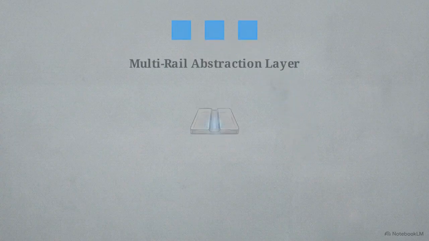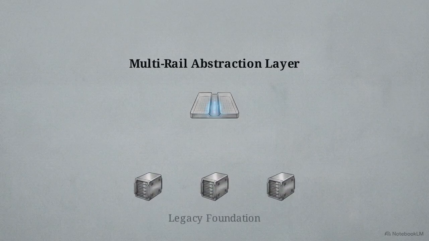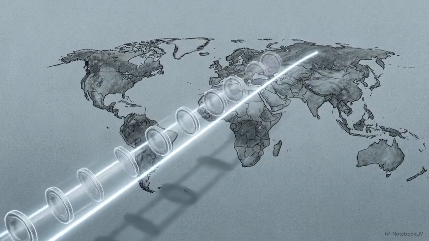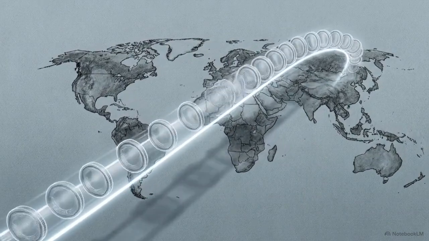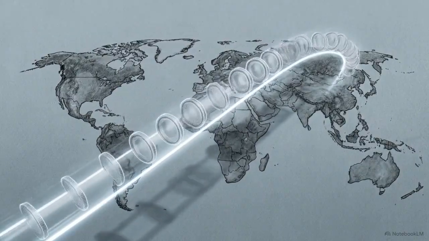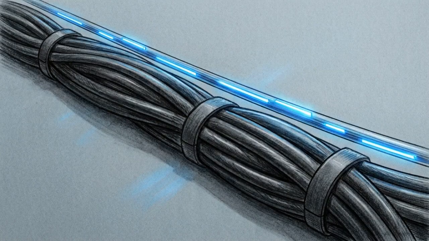Step 2 introduces the multi-rail abstraction layer. These blocks feed a horizontal bridge atop your legacy foundation. Traditional streams and digital assets plug into this bridge without disrupting systems below. This abstraction makes it possible to use programmable liquidity, like stablecoins, as a high-velocity settlement buffer. You gain global efficiency while keeping your underlying legacy architecture intact.